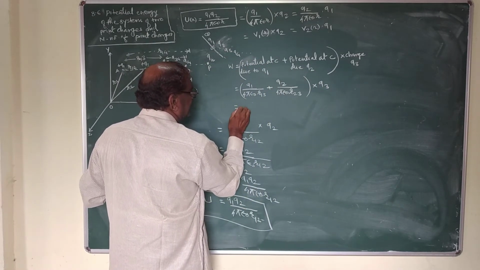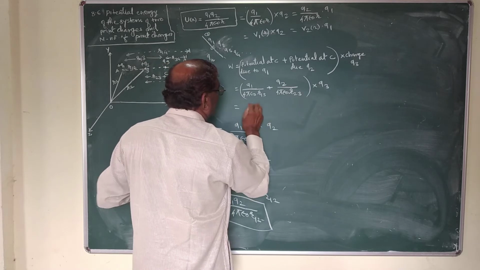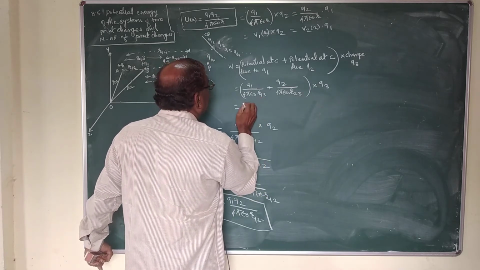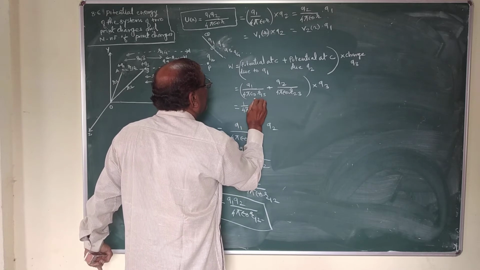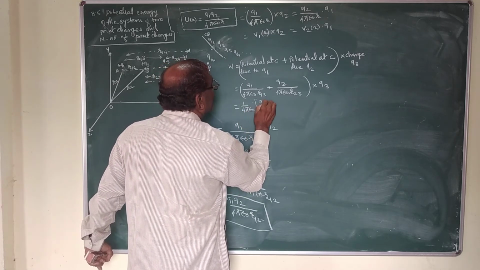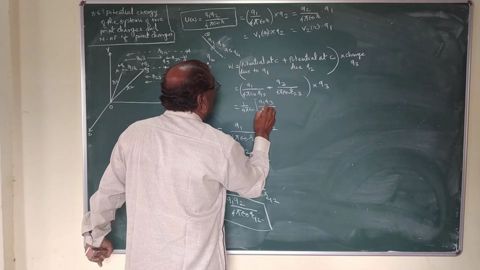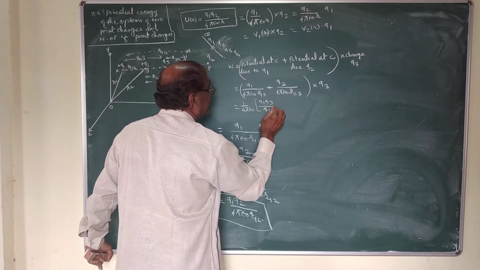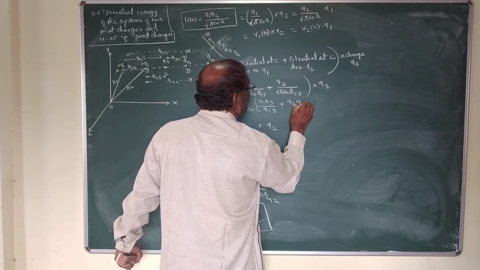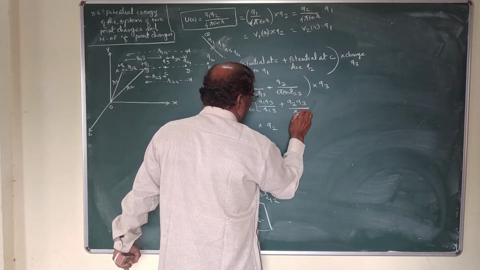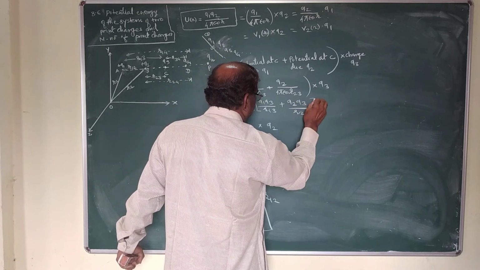This is equal to 1 upon 4 pi epsilon 0 in bracket Q1 Q3 upon R13 plus Q2 Q3 upon R23.